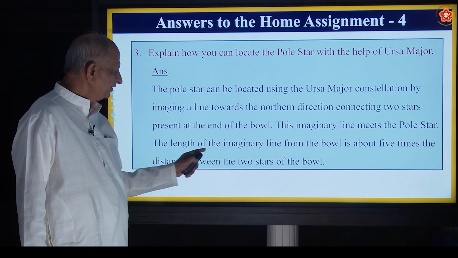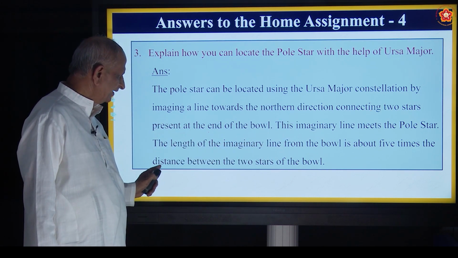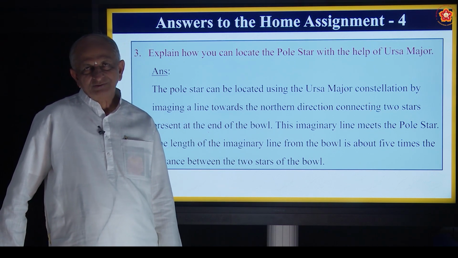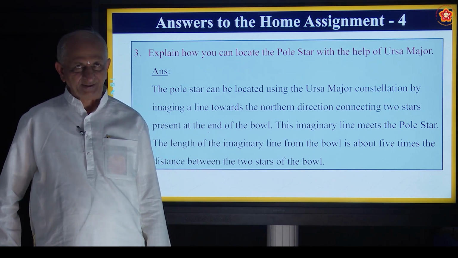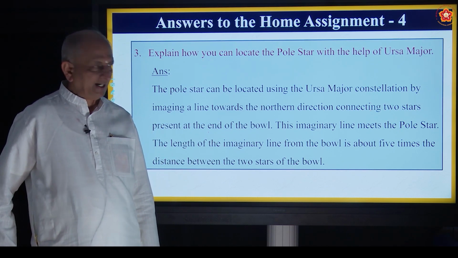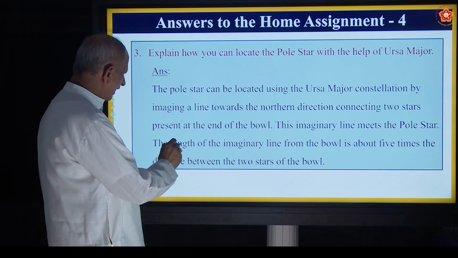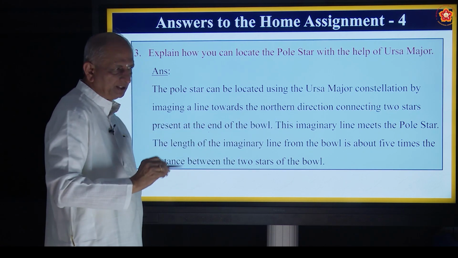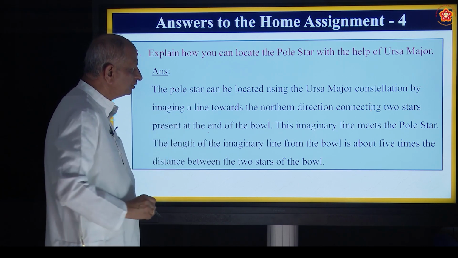The length of the imaginary line from the bowl is about 5 times the distance between the two stars in the bowl. So, it is also called Saptarshi Mandala. There are 7 stars in that Ursa Major constellation, and the distance between the bowl and this pole star is about 5 times the distance between the two stars. Okay, that is how you have to locate it.